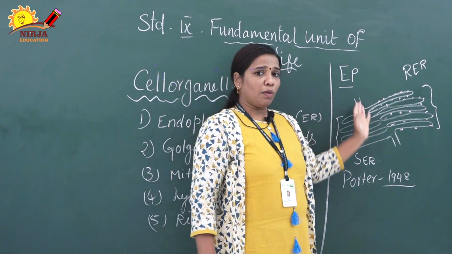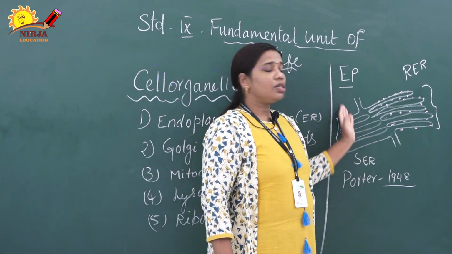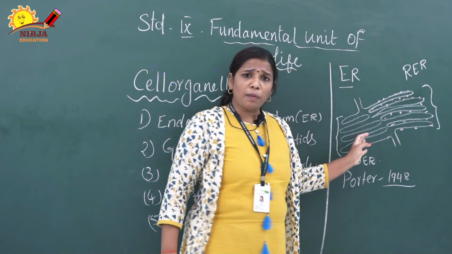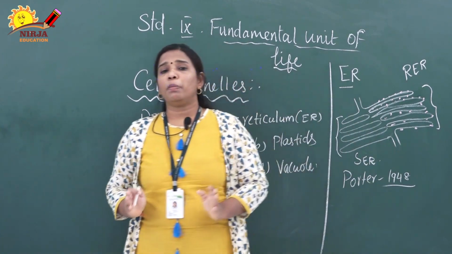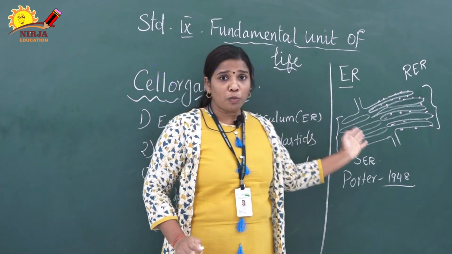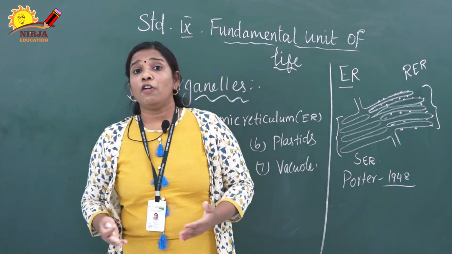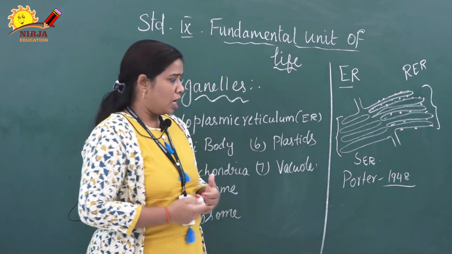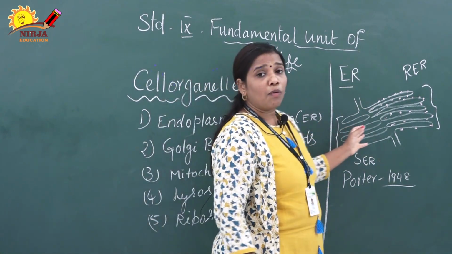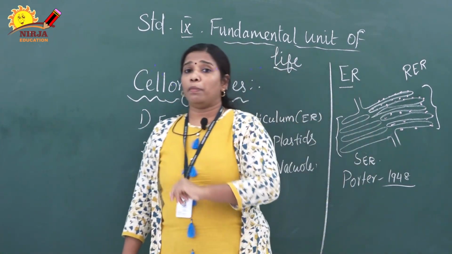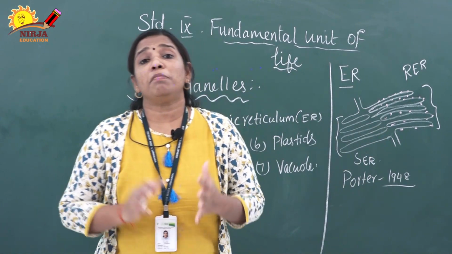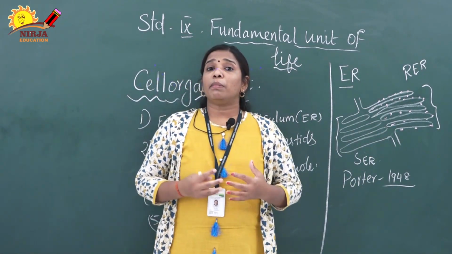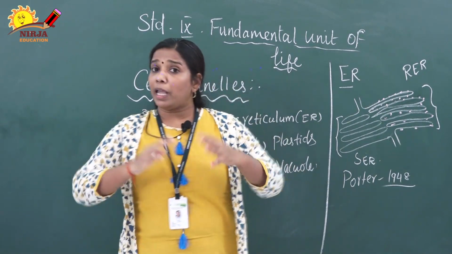You just see this image, roughly I drew here. This is the structure of endoplasmic reticulum. It is a network-like structure, right? It is a tube-like structure. This structure is different from cell to cell, and at the same time the function also changes. Now this endoplasmic reticulum is covered by a double layer membrane. So we can say it is a unit membrane. That membrane is called a unit membrane, double layer membrane.